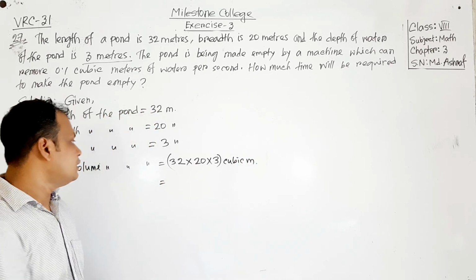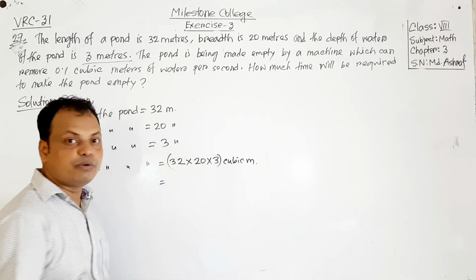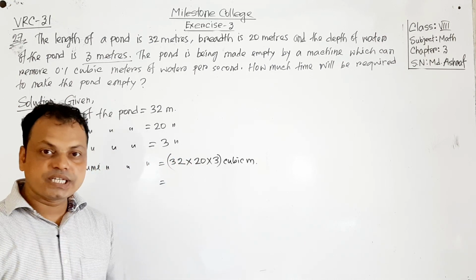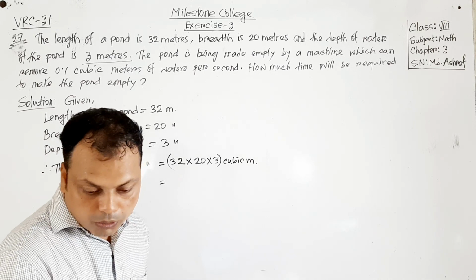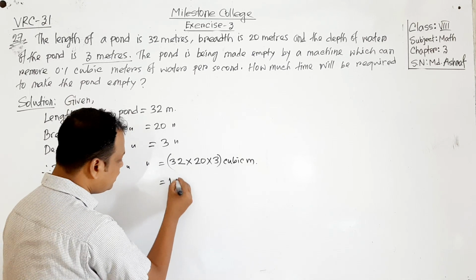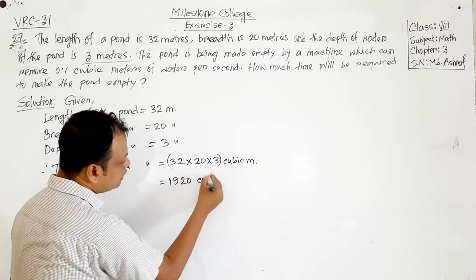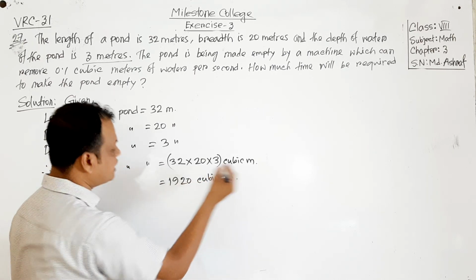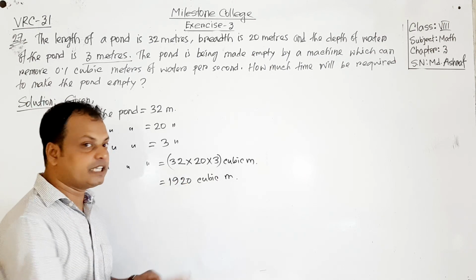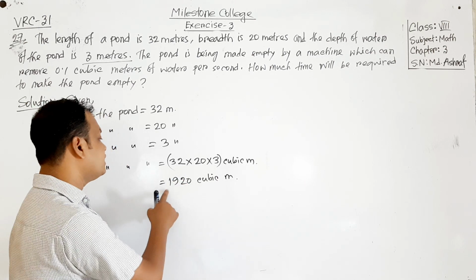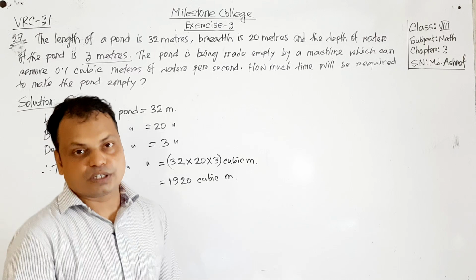Calculate this one. 32 into 20 into 3, how do we get? By using a calculator we can find the answer. It will be 1920 cubic meter. So on that pond there will be 1920 cubic meter of water.